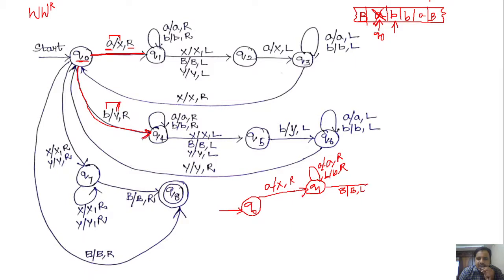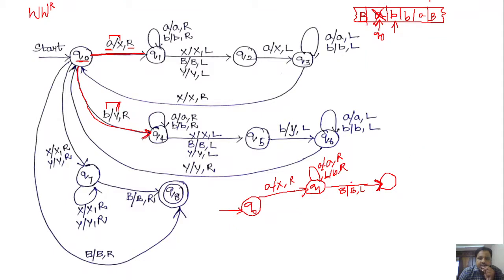Since the last character was not marked, when we move the head towards right, definitely we will get a blank. The moment we get a blank, we keep that blank as it is and move the head towards left. That gives the next character that is to be compared from the end.